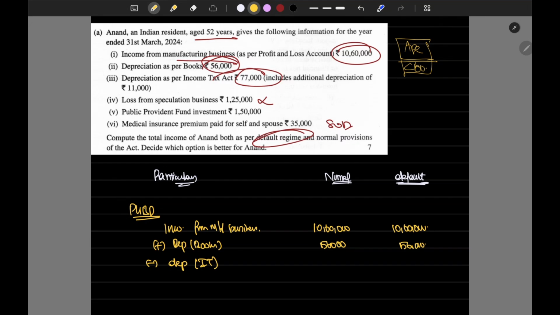They have included the additional depreciation also. We have to segregate 66,000. Additional depreciation as per income tax is allowed only for normal provisions, which is 11,000, not allowed.